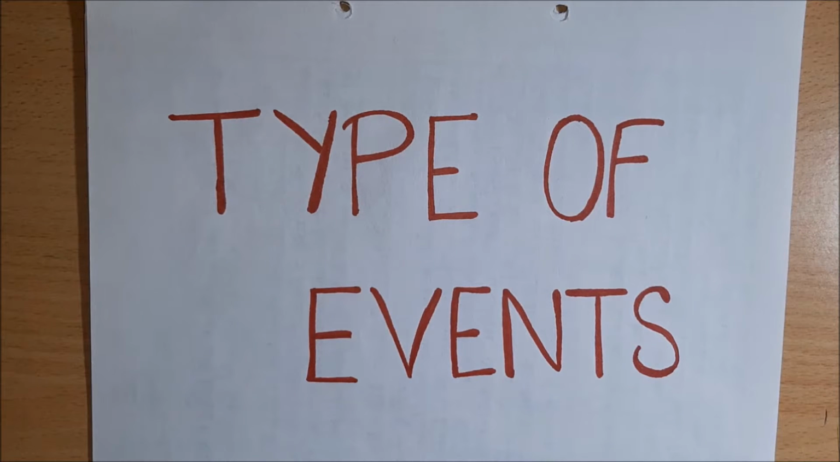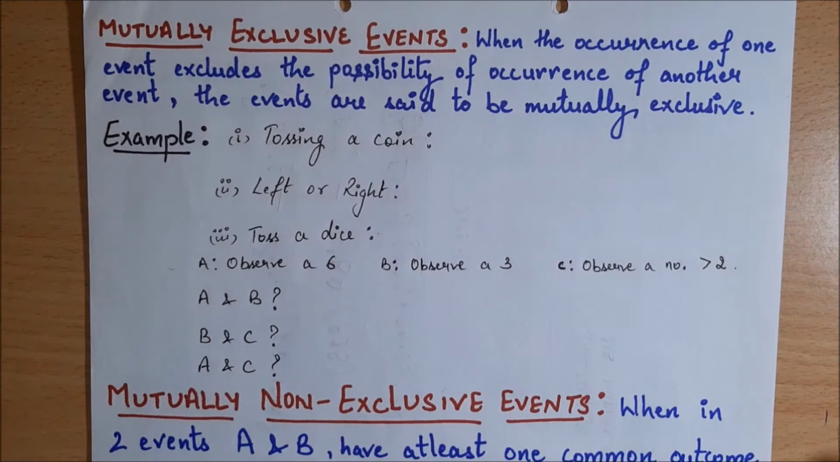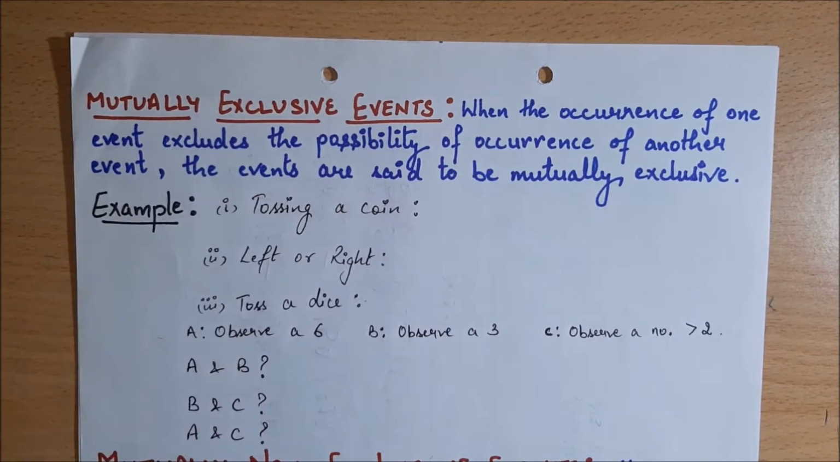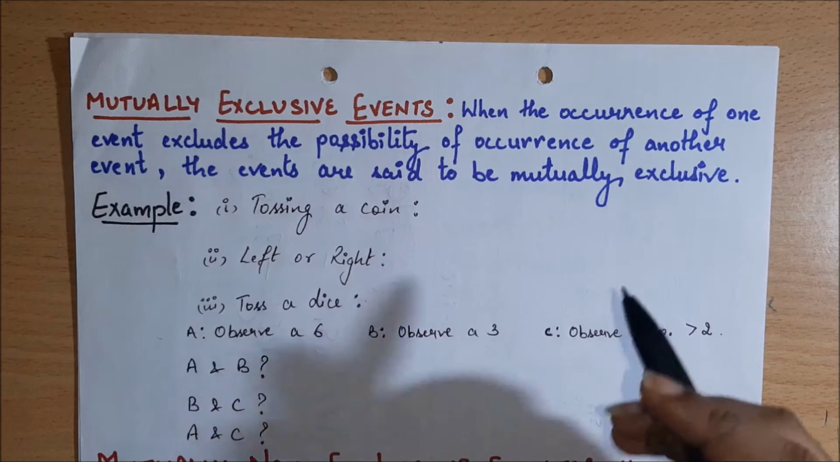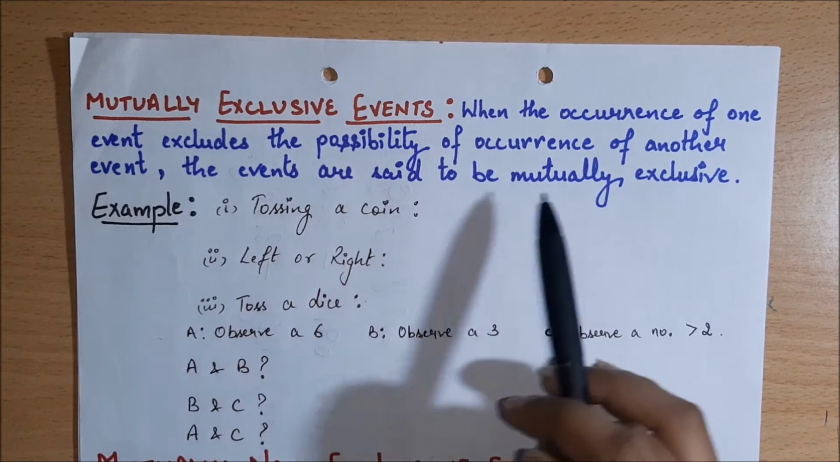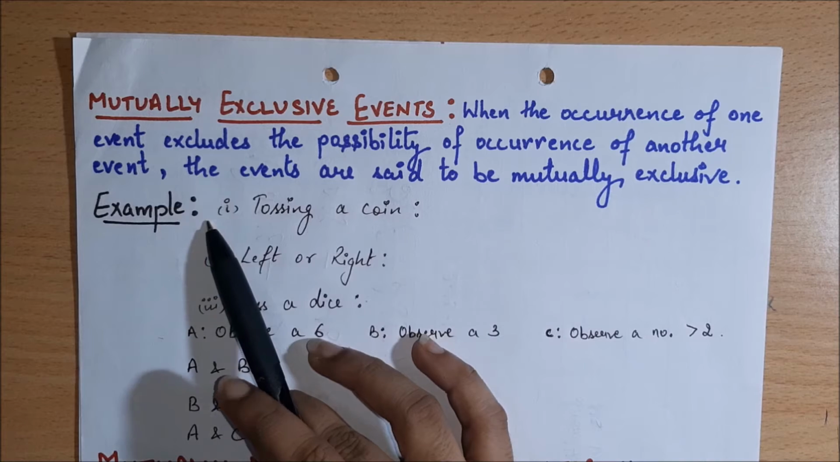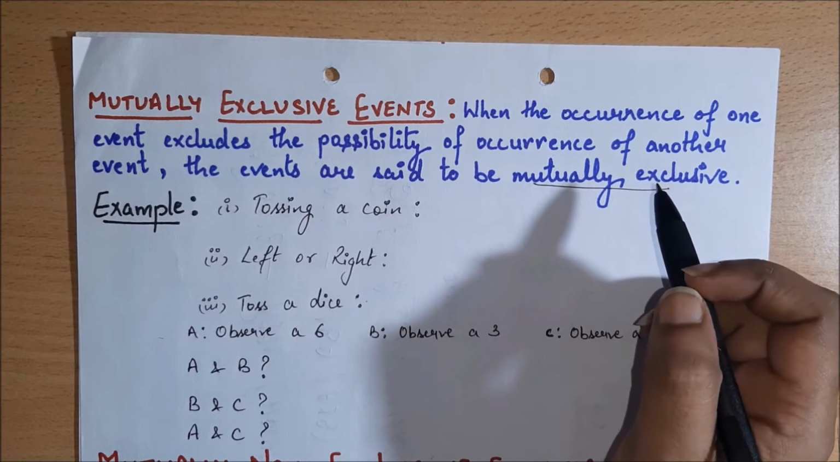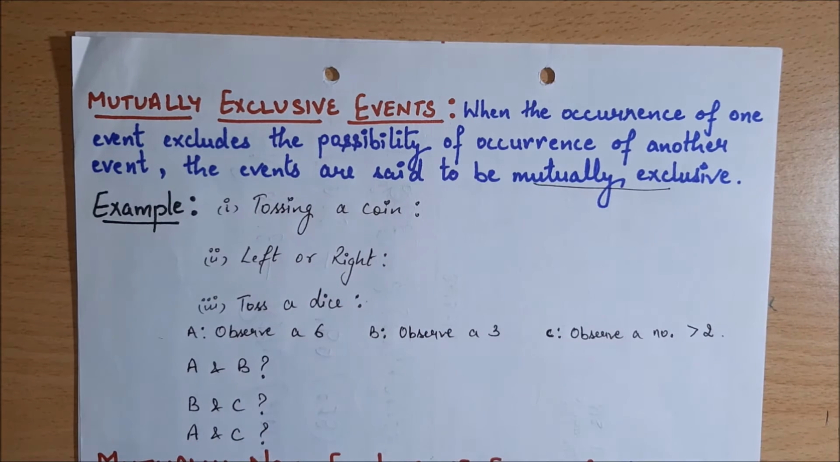So in this video I'll continue with the type of events. Today, first, we will study what is a mutually exclusive event. Let's see. When the occurrence of one event excludes the possibility of occurrence of another event, the events are said to be mutually exclusive. So here the definition itself explains the concept of mutually exclusive events, which is that when the occurrence of one event excludes the possibility of occurrence of another event.